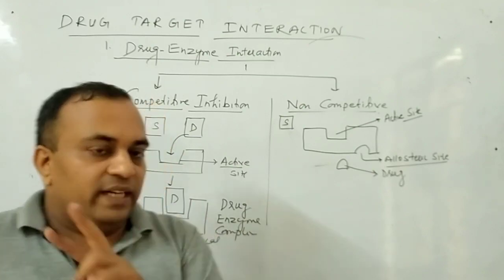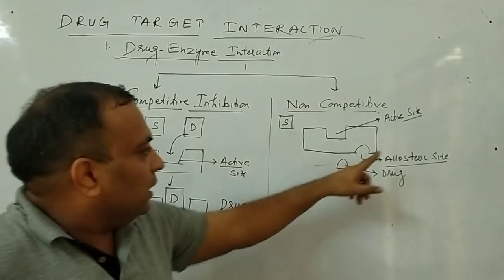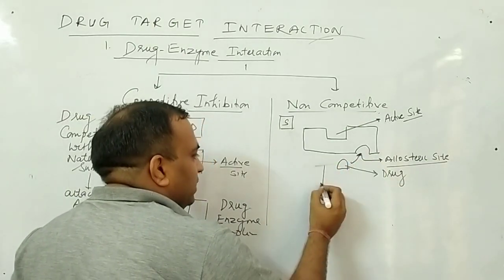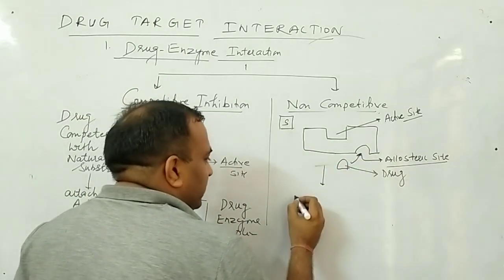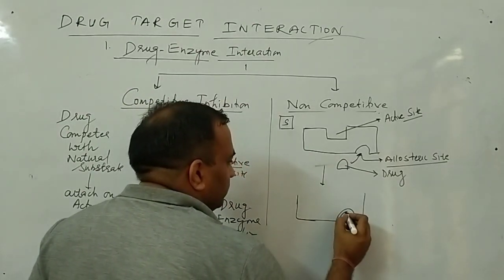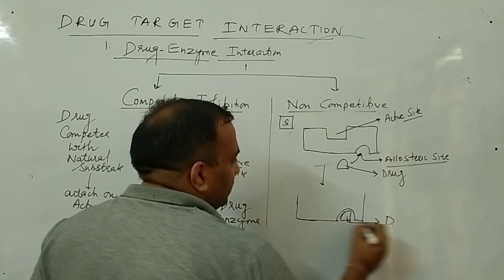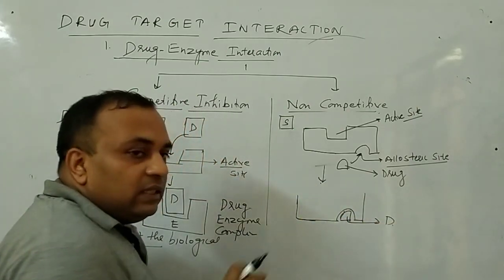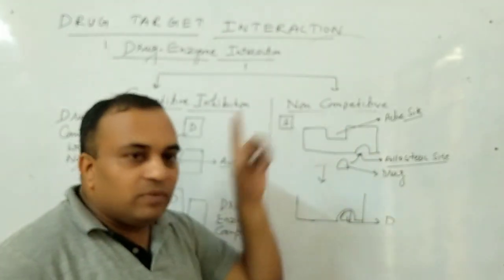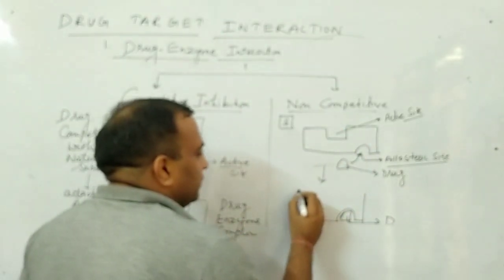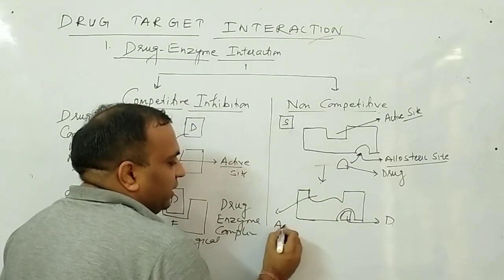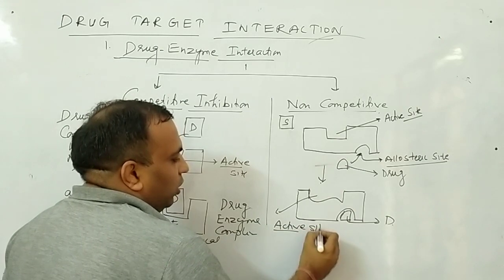The enzyme has two sites. Number one, the active site, and another one is the allosteric site. So this drug attaches to the allosteric site. When this drug attaches on the allosteric site, what happens? This drug is attached. And we know that a drug is a chemical substance. So when this drug attaches on these chemical sites, some chemical reaction occurs, due to which the shape of the active site is changed. What?